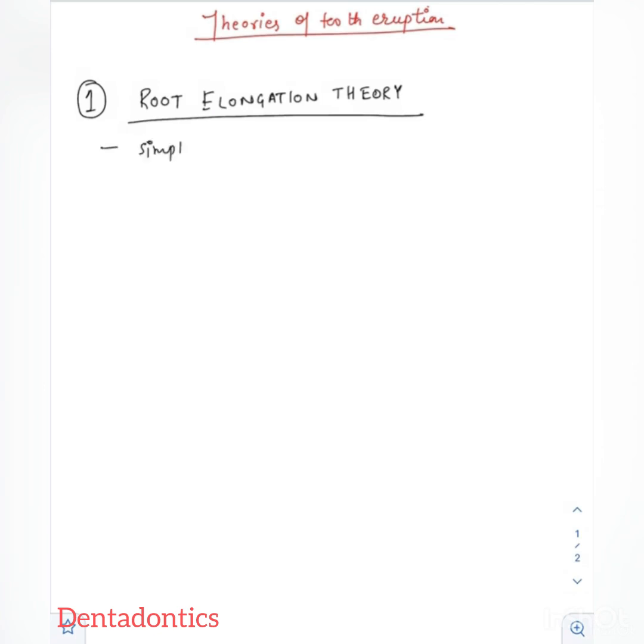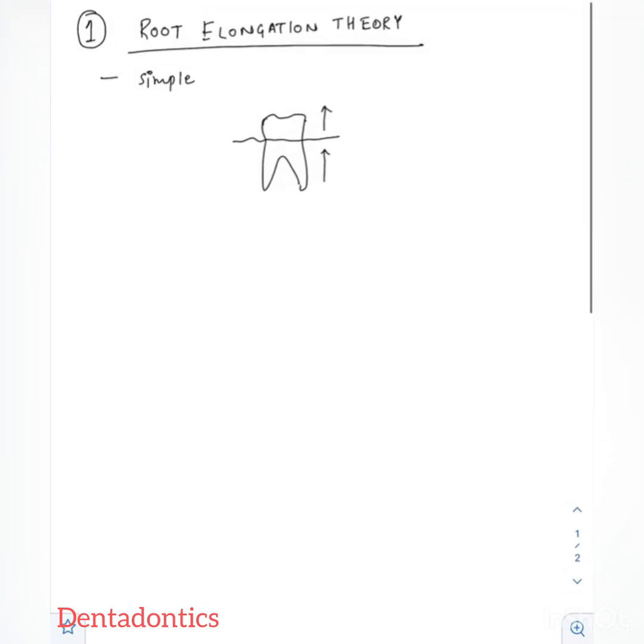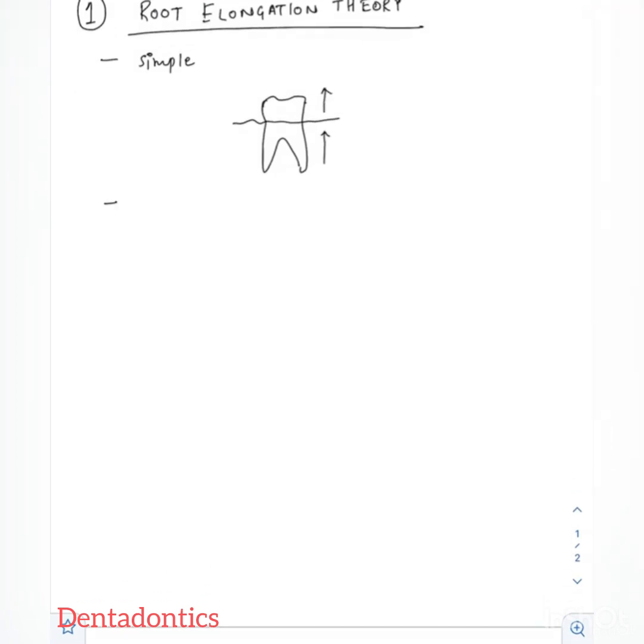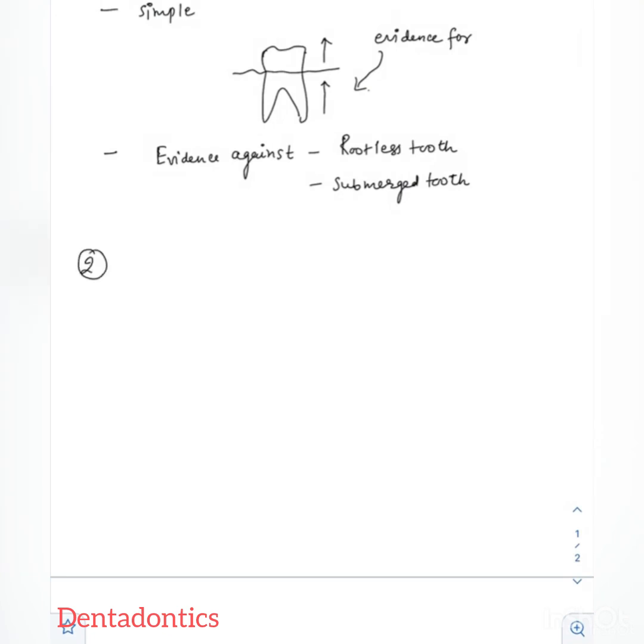First is root elongation theory. It is the simpler theory, which states that the crown is pushed into the oral cavity because of the elongation of the root. The evidence for this theory is that, as we know, the crown erupts because of root elongation. But the evidence against this theory is that rootless teeth and submerged teeth do not erupt, but root elongation occurs in the case of a submerged tooth.